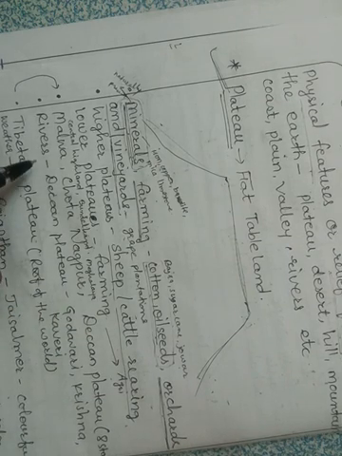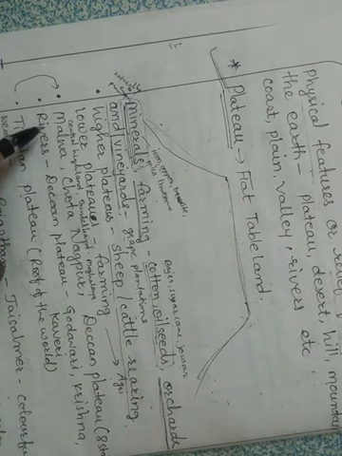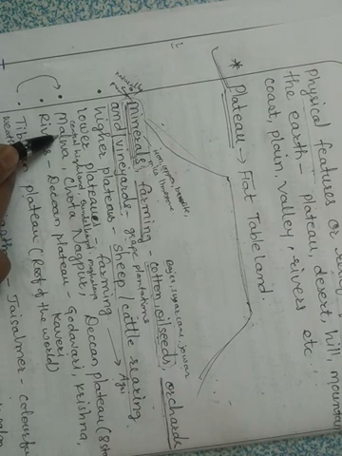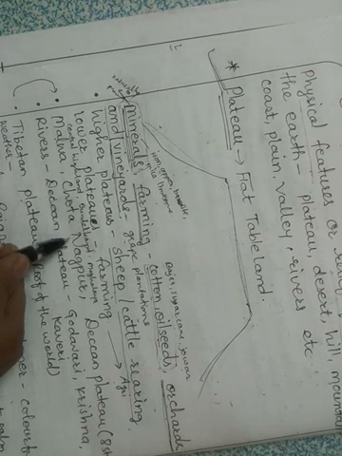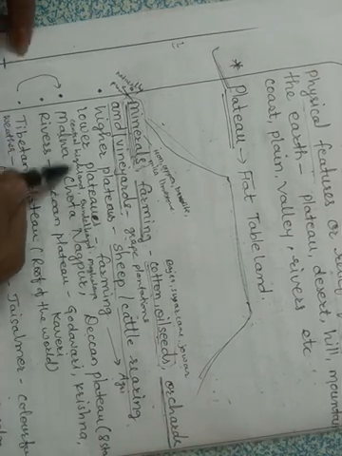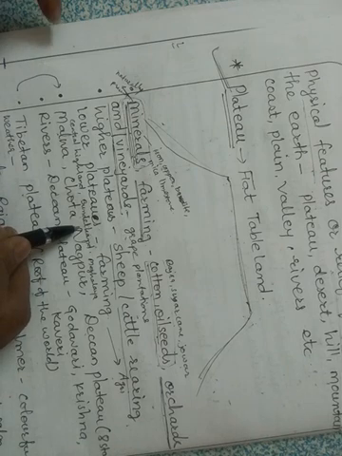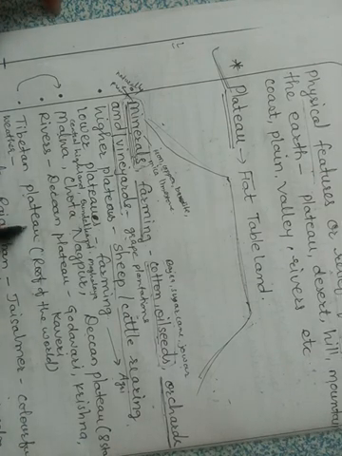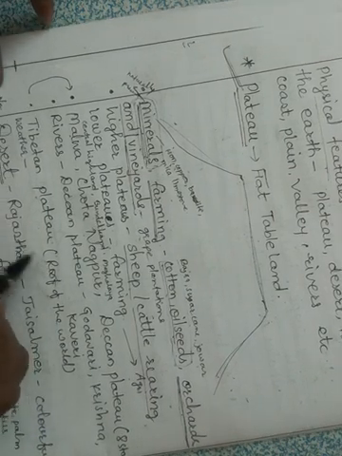Then next, what are the plateaus in our India? The names are Malwa Plateau, Chota Nagpur Plateau, Deccan Plateau, Central Highland, Bundelkhand Plateau, Meghalaya Plateau and Tibetan Plateau. These are the main plateaus in the country.